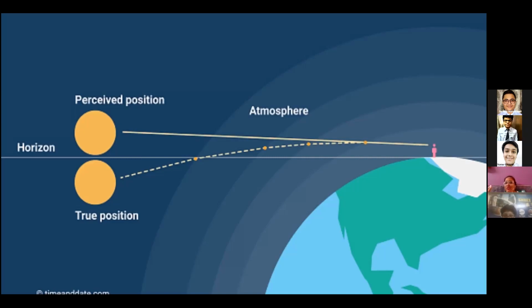But the basic concept is that we see light traveling in a straight path only. So we are able to perceive the position of the sun. This is known as the perceived position, which lasts only 2 minutes. So 2 minutes early sunrise, 2 minutes delay in sunset. In total, if we calculate the average over the whole year all over the world, we get 6 hours of advantage in a year.